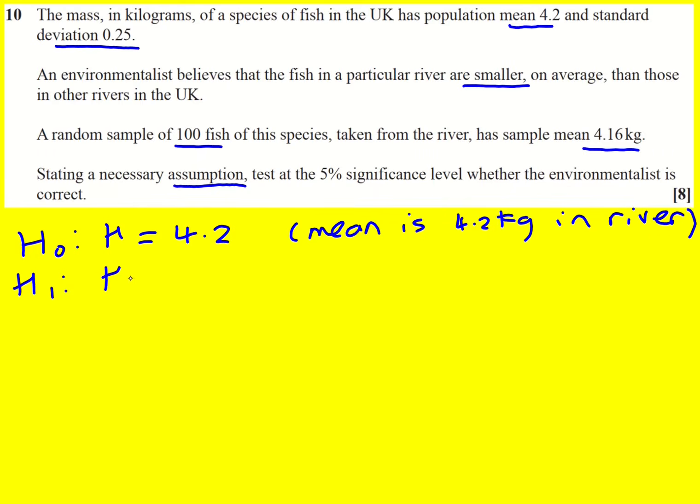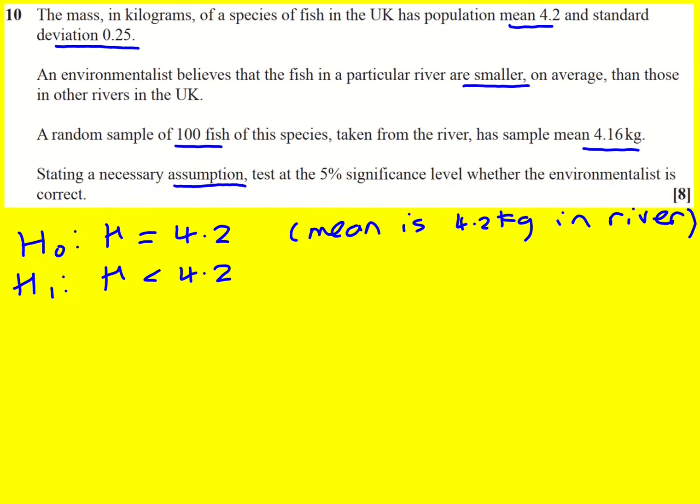And H1 is that actually the mean is slightly less than that in the river. Now, of course, with the sample, it is less, but we have to show it's statistically significant because it could just happen through chance. We just happen to have picked lots of the smaller fish. It's just what are the chances of that actually happening?